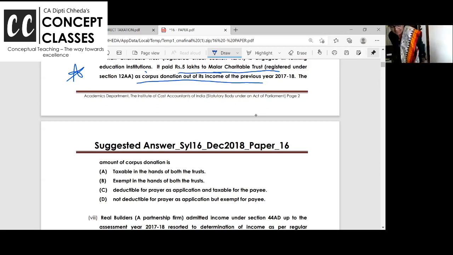Okay, what is the answer? D1. So you have given corpus donations to another trust. Now, if you remember, if you give corpus donations, you don't get a deduction.